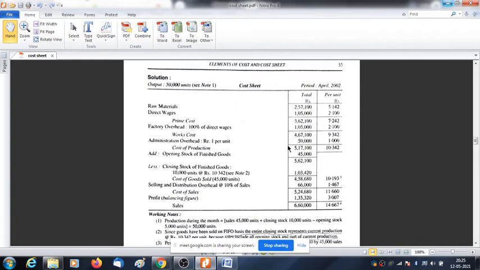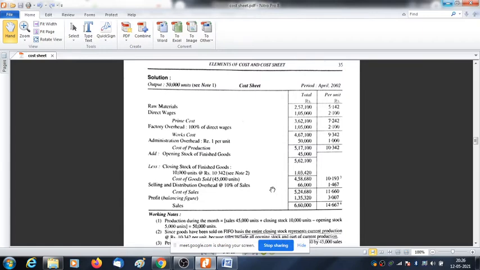So with 50,000 we are adding 5,000, so it becomes 55,000, and we are deducting 10,000. So cost of goods sold in net figure becomes 45,000 units. You agree with me or not? Yes, sir, agree.